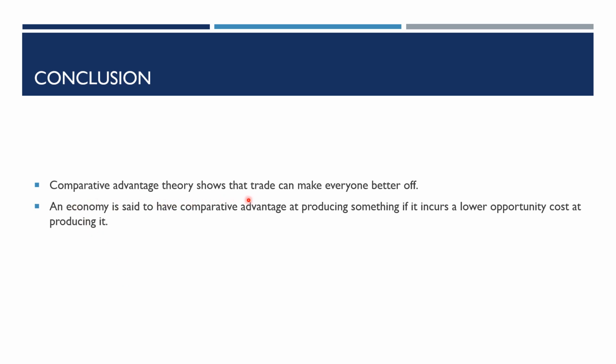Comparative advantage theory shows that trade can make everyone better off. If you follow this theory, India will be happy, like we saw in the example, and Canada also will be happy. But following absolute advantage theory, India will be fully exporting whereas Canada will only be importing, which creates a disadvantage for Canada. In comparative advantage theory, that's not happening. India is exporting one product and Canada is exporting one product, because of which both countries are better off.